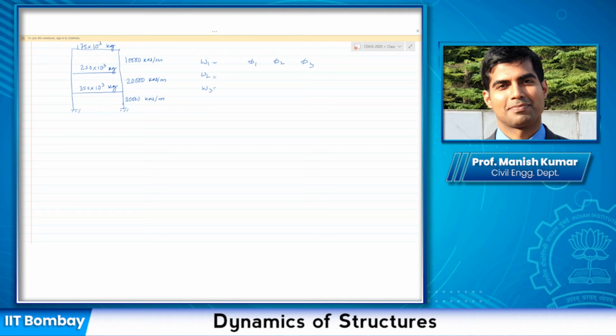Take 5 minutes to solve this. Unless all of you have finished this, we won't move ahead. Have you got it? Anybody who's got the answer? Remember, the mass matrix is 350, 0, 0.